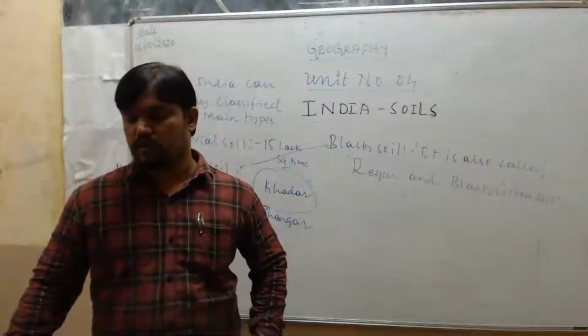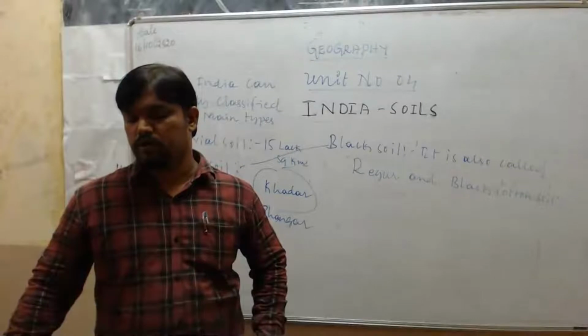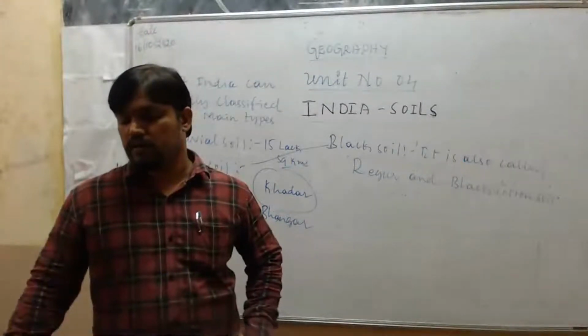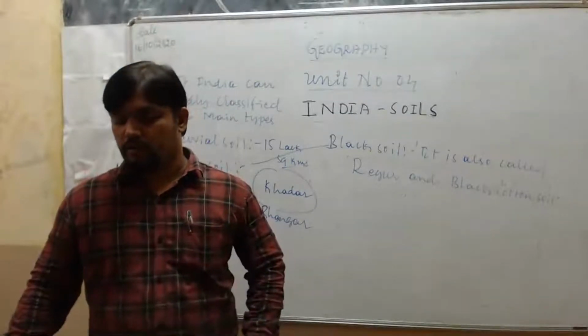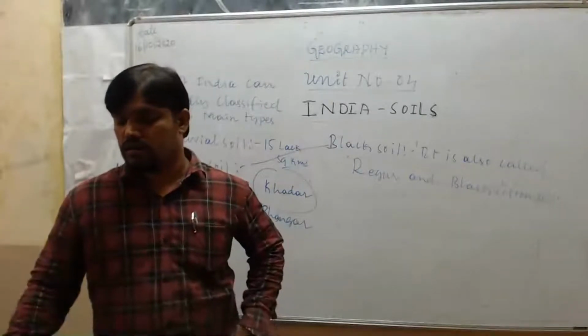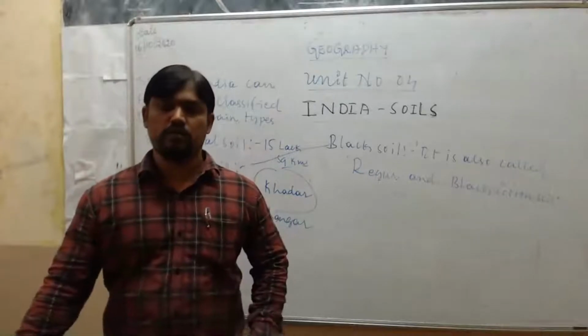They are best suited for the cultivation of cotton, sugarcane, jowar, maize, pulses, wheat, and chilies we can grow in this soil.